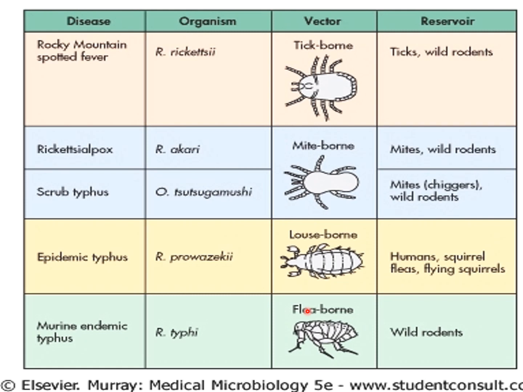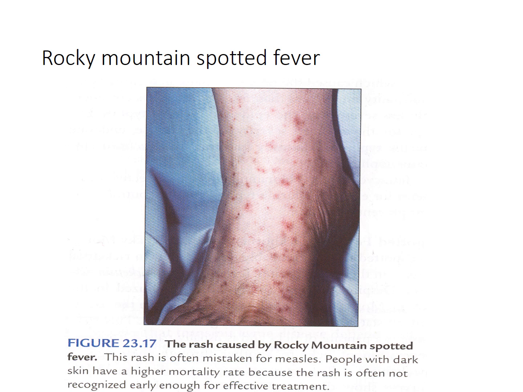Now, the species of rickettsia can be categorized into two groups, which is based on the clinical manifestation. The spotted fever group includes clinical manifestations like Rocky Mountain spotted fever and rickettsialpox. And the second group is the typhus group, which includes manifestations like scrub typhus, epidemic typhus and murine endemic typhus. Here we can see the rash that is caused by Rocky Mountain spotted fever. This rash is often mistaken for measles.